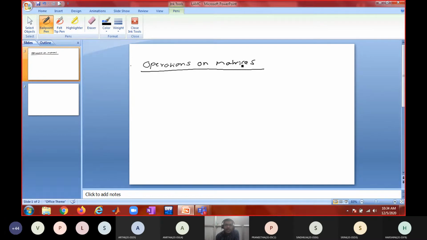For addition, scalar multiplication, and the difference is fine, because difference is a combination of addition and scalar multiplication. After that we have seen multiplication. Only these operations we have seen. Now we'll proceed to some more operations on matrices.